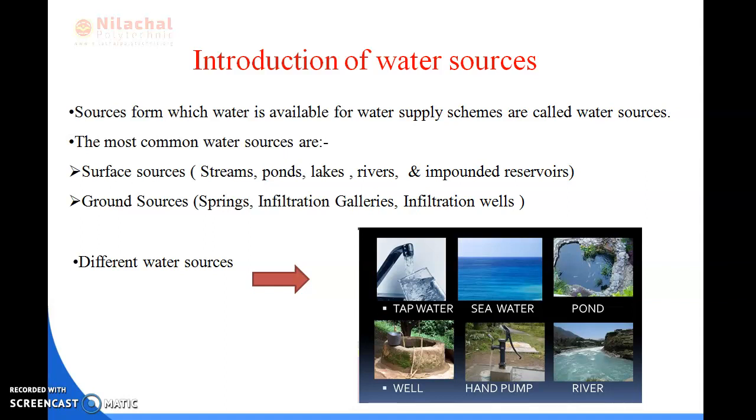The most common are two: surface sources, that are streams, ponds, lakes, rivers and impounded reservoirs, and ground sources, where we get the water from the ground, that is springs, infiltration galleries, infiltration wells and tube wells.